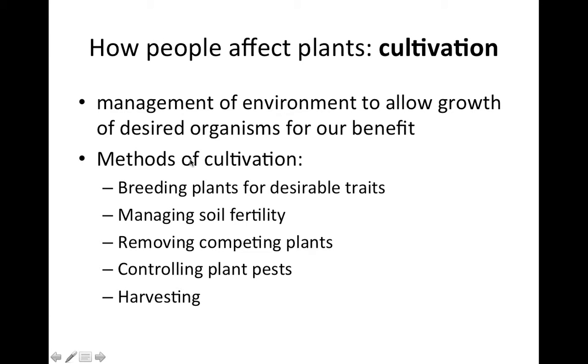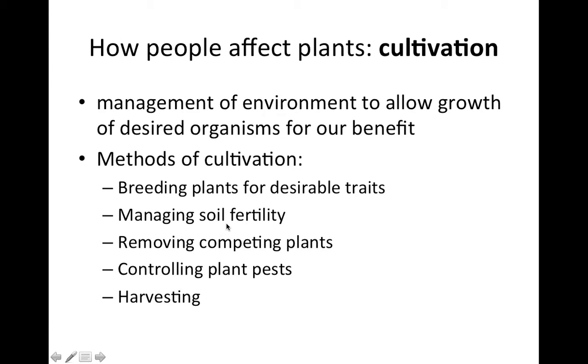So what do we do when we cultivate plants? Well, one aspect of this is breeding plants. We select for plants that have traits that we like. We preferentially keep them around so they increase in number. So we, in fact, have some control over the genetics of plants through this process. We also manage soil fertility.